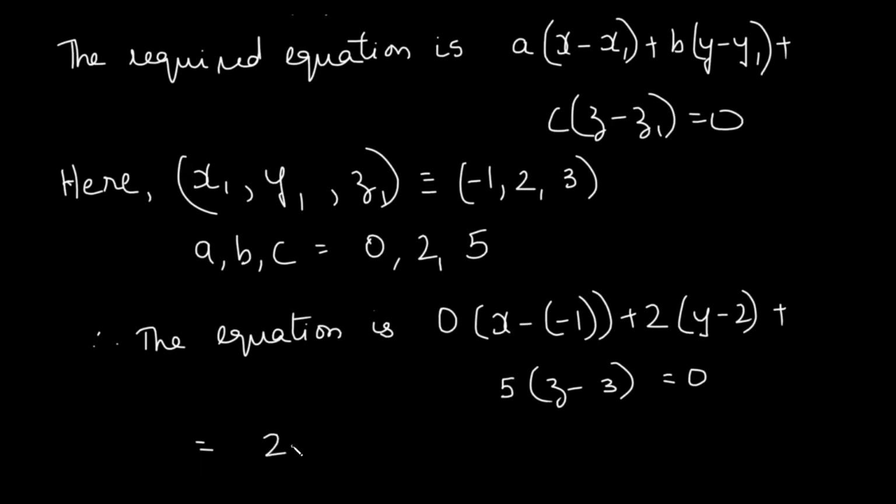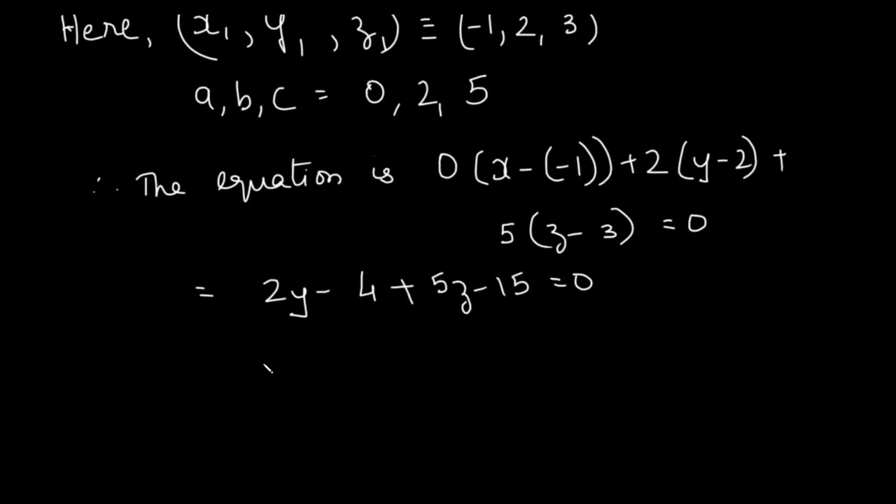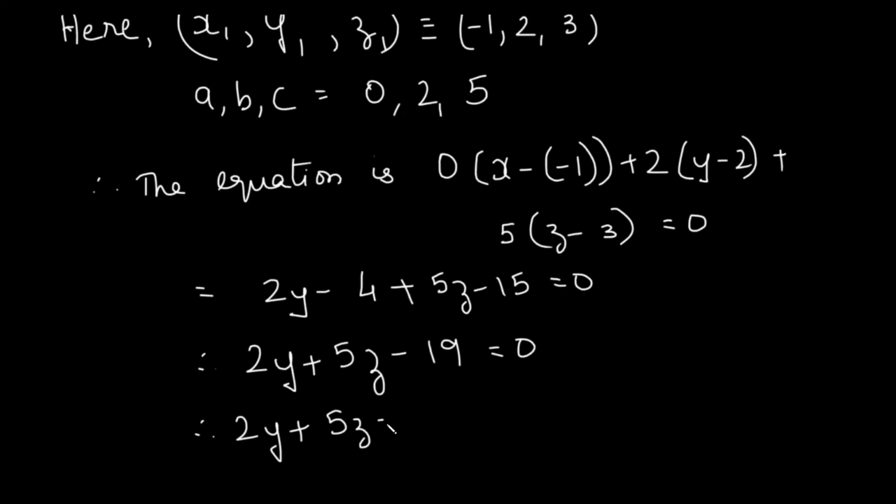We get 2y minus 4 plus 5z minus 15 is equal to 0. Solving further, we get 2y plus 5z minus 19 is equal to 0. Or we can also write it as 2y plus 5z is equal to 19. Both the forms are equally correct. Thus we get the Cartesian form of the equation of the plane.